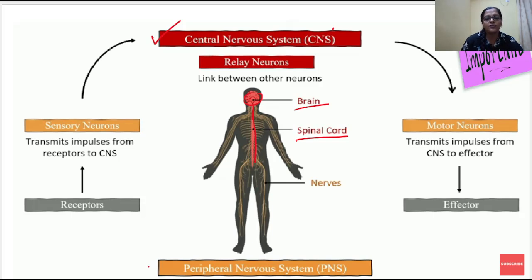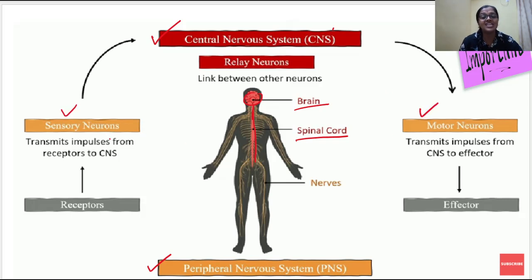The second type of nervous system is the peripheral nervous system. Other than this, whatever is shown in yellow color is all peripheral nervous system, which contains a lot of nerves in the periphery, in the surroundings. There are different types of neurons present in the periphery. They are sensory neurons and motor neurons, right?